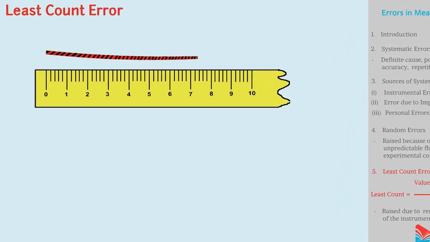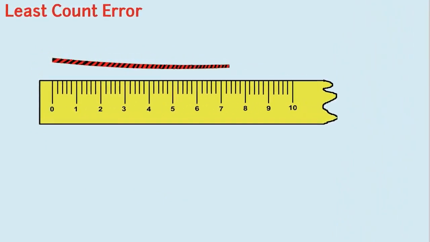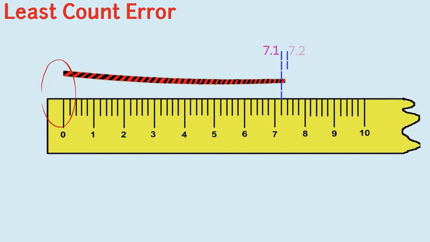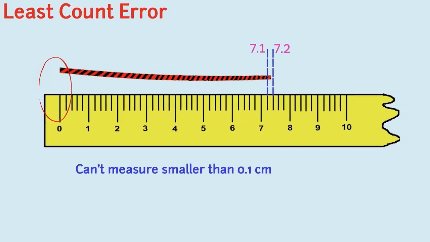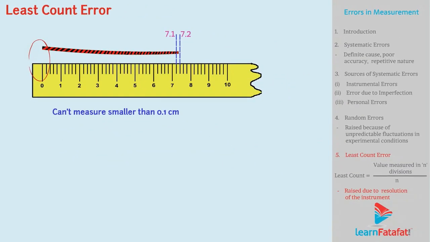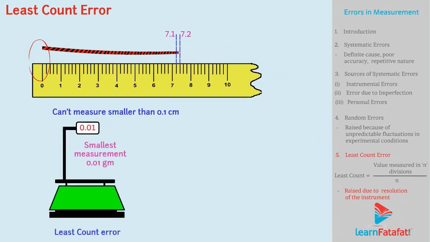When we are measuring the length of a wire, which has one end at the 0 mark and another end between 7.1 and 7.2, we cannot tell the exact value because the ruler can't measure smaller than 0.1 centimeter. Thus, least count error is the error raised due to resolution of the instrument. It belongs to the category of systematic errors as well as random errors.